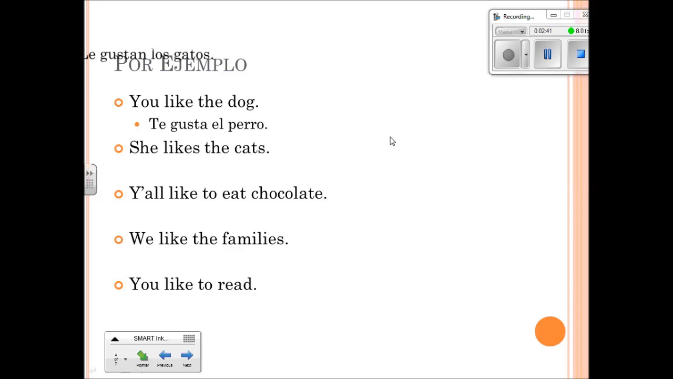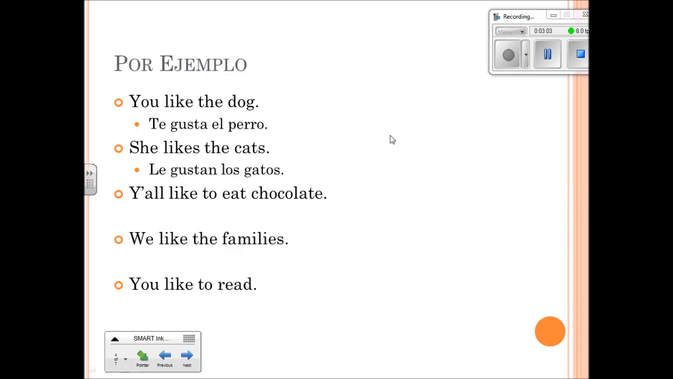Okay, she likes the cats. Le gustan los gatos. Okay, again, here we've used the indirect object pronoun le instead of ella because we don't use subject pronouns. And we've used the plural form of gustar because she likes cats in general, not the cat specifically, like in the first example. So, le gustan los gatos.